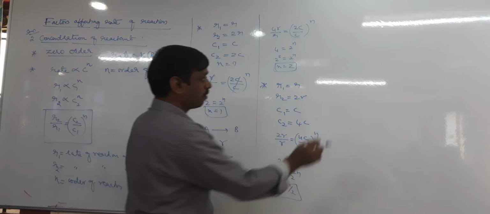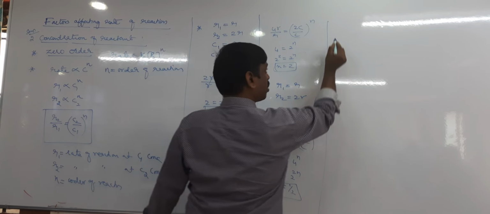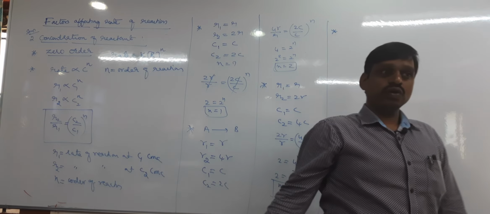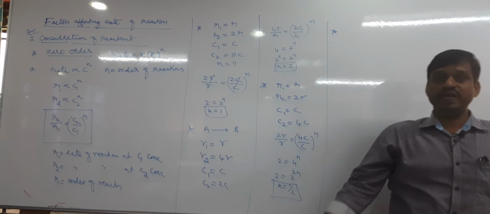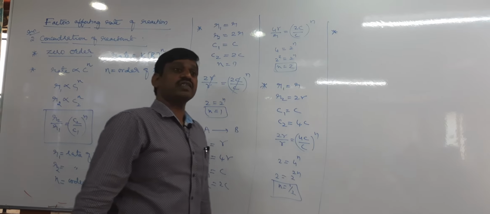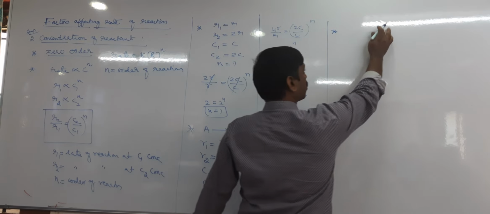Next, usually the rate of a chemical reaction increases with increasing concentration. For example, take the reaction of zinc with dilute hydrochloric acid, as we studied in electrochemistry.